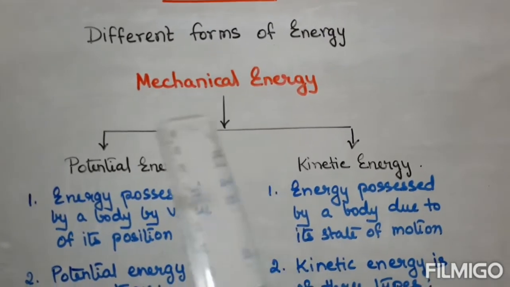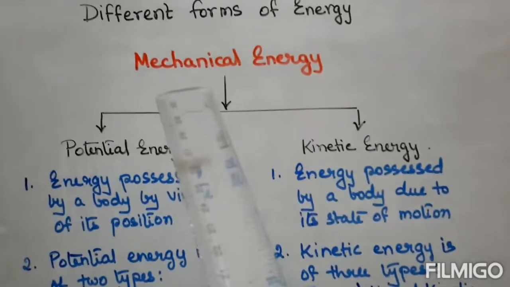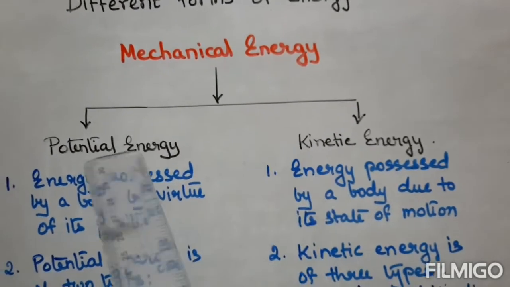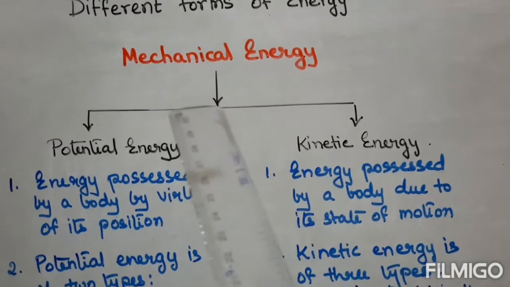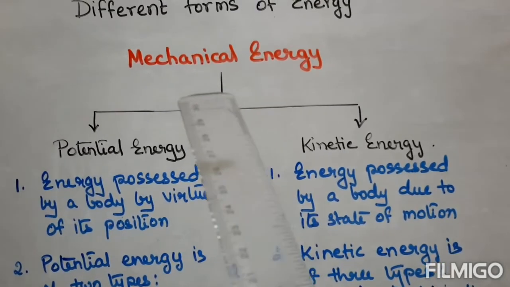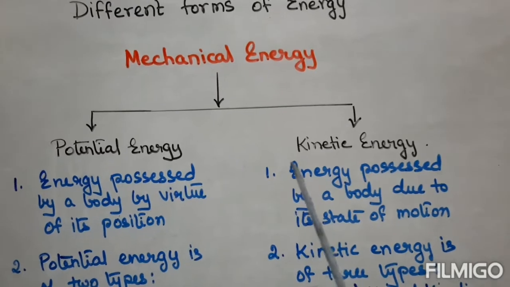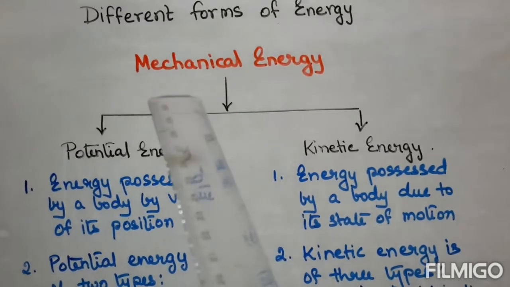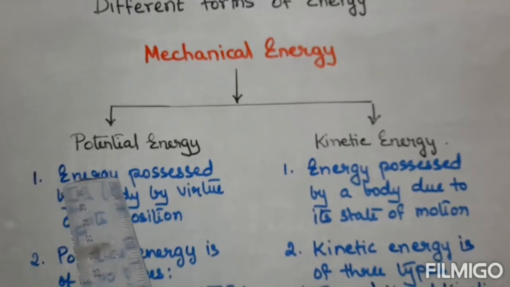The first form of energy which we are going to discuss here is the mechanical energy. Now, what is mechanical energy? When a body possesses energy due to its position or state of motion, it has mechanical energy. It is of two types.